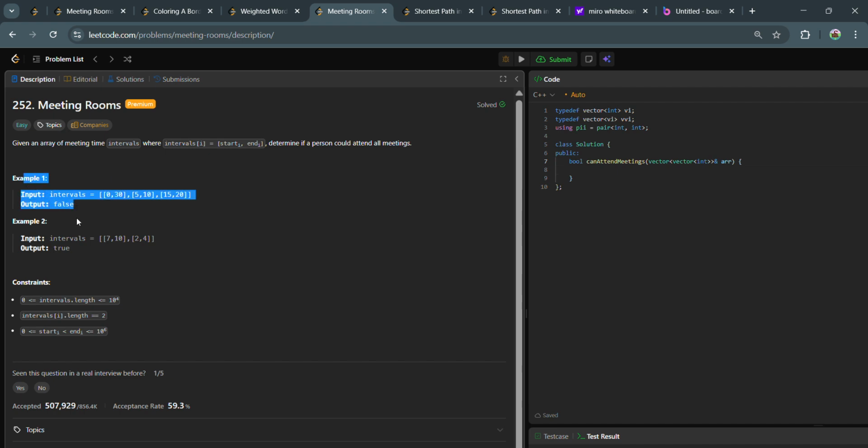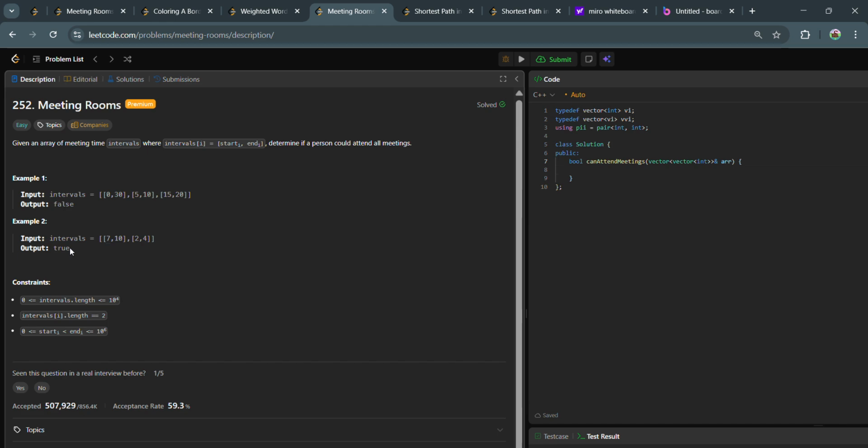Let us look at this example number 2. We have intervals as 7 to 10 and 2 to 4. If a person starts attending the meeting from 2 second, this meeting goes on till 4 second, and after 4 second the person could wait for the 5th and 6th second, and the next meeting will start from 7 second and go on till 10 second. So in short he can attend both the meetings in this case, so we can return true.